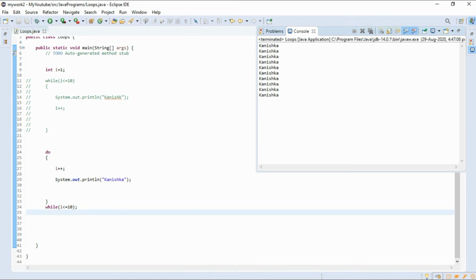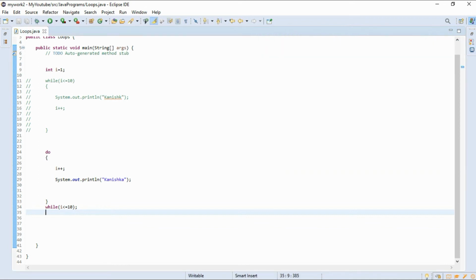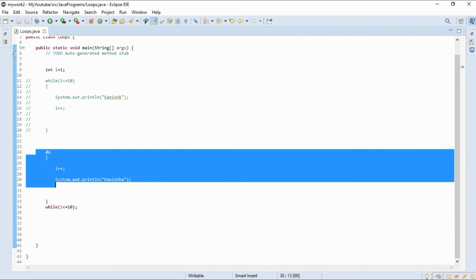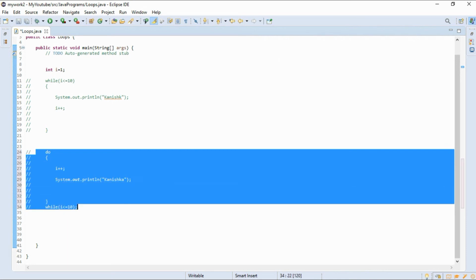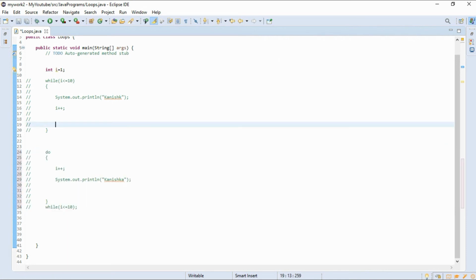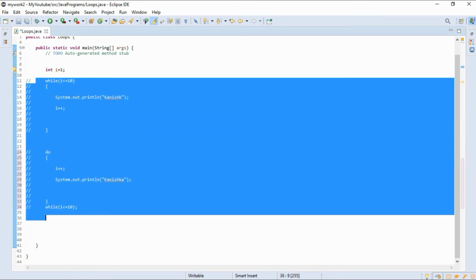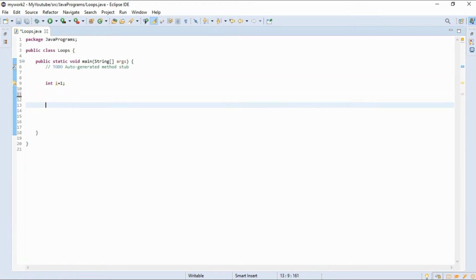Here it is, 1 2 3 4 5 6 7 8 9 10. Same as while loop, it was also giving 10 times. Okay, let's comment this, or we'll remove all. Now for loop, which is more efficient and a very easy way.